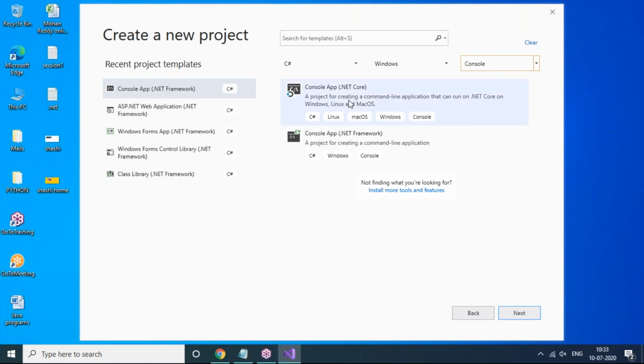But here you can see, observe here. In the introduction I told you that .NET is platform independent as well as dependent. When we go for console app .NET framework, we will be able to see only the Windows platform. But when we go for console app .NET core, then C#, Linux, Mac OS, Windows, console, everything is there. Other operating systems are also there. But let me choose console app .NET framework. If you want to run on another platform, then you can go for .NET core. Or if you want to work with the Windows operating system, then you can use console app .NET framework. So let's click on next.